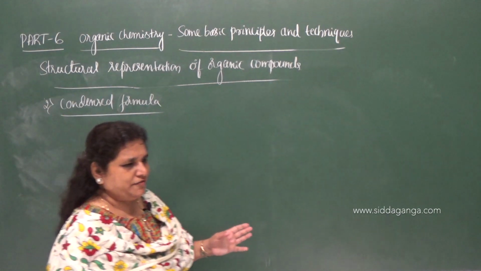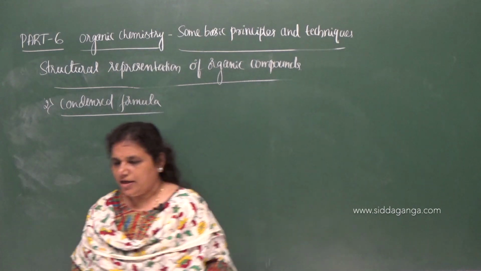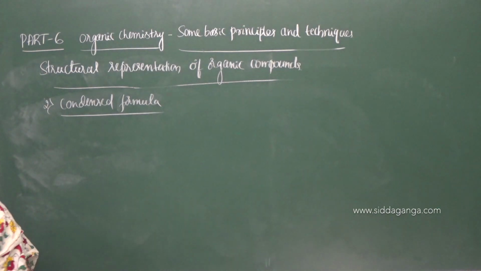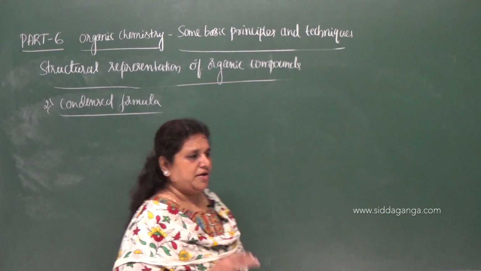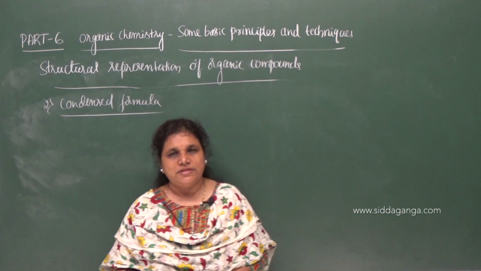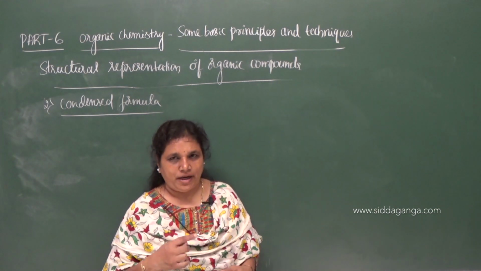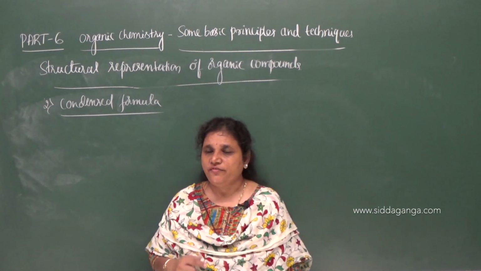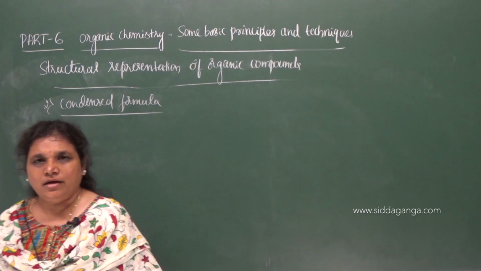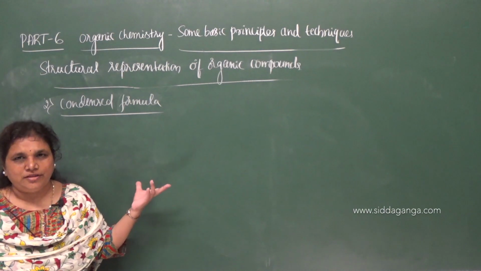The name itself gives the idea: in this structural representation, carbon, hydrogen atoms and other atoms are shown in the formula, but the bonds between carbon and hydrogen atoms are not shown in the formula.